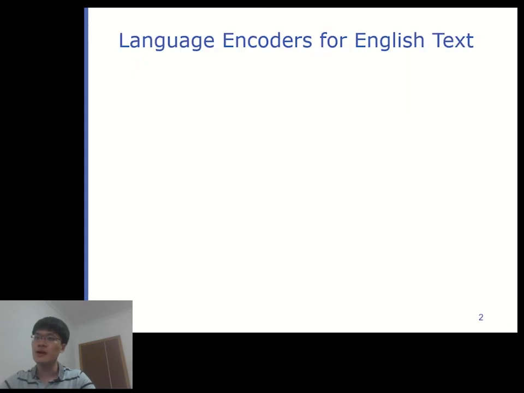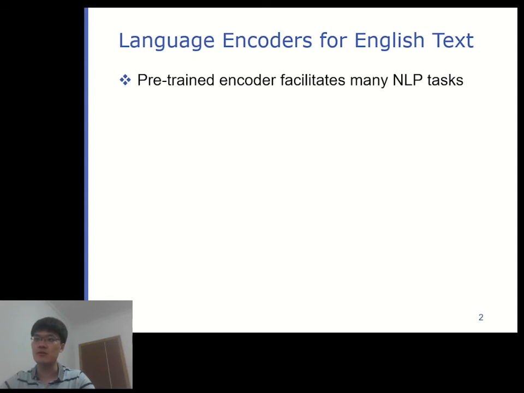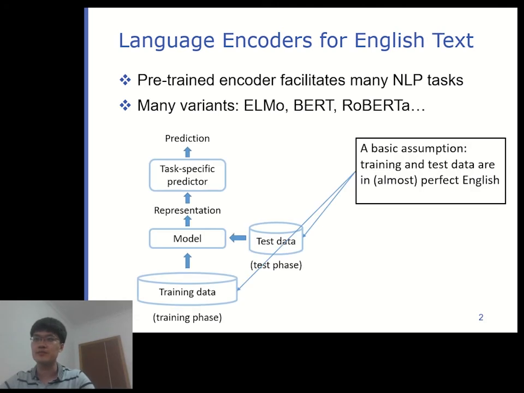So, language encoders in English have been widely deployed to facilitate NLP tasks. We have also witnessed the constant emergence of performant new variants, such as ELMo, BERT, RoBERTa, and so forth. Despite their differences in architecture or training strategy, the general pipeline can be interpreted like this.